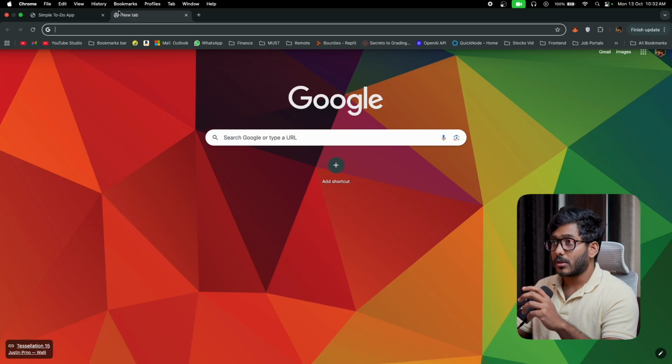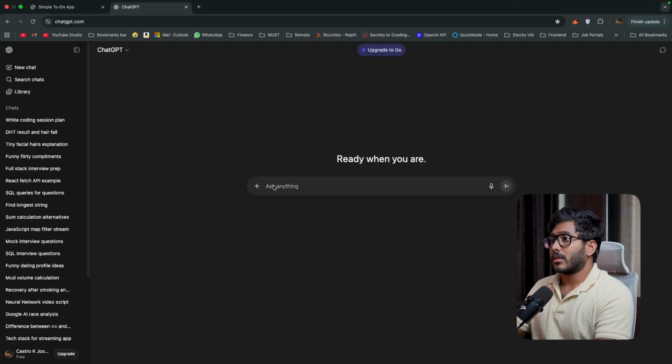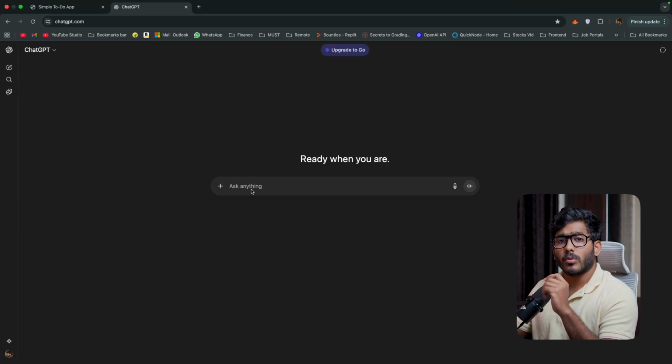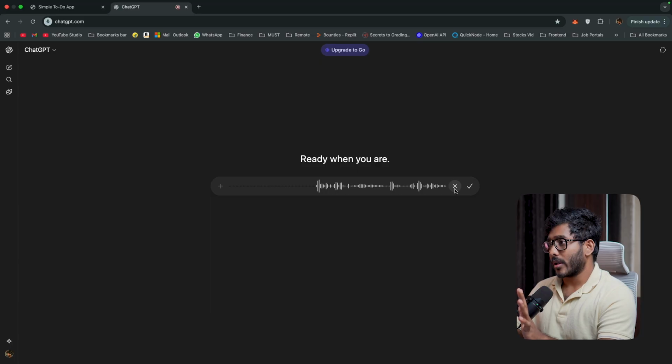So let's use ChatGPT to create the first one. ChatGPT is right here. You can ask ChatGPT to create a simple to-do app with HTML, CSS, and JavaScript. All right. Create a simple to-do app with HTML, CSS, JavaScript, and add animations to it.